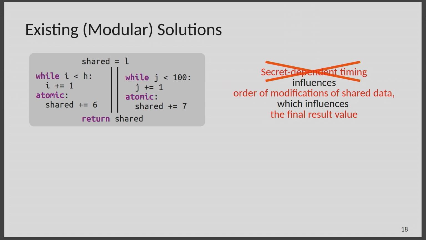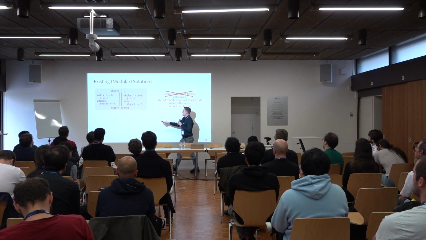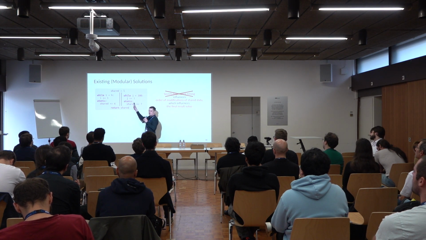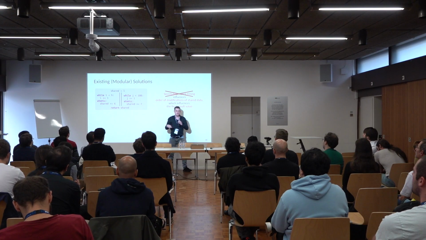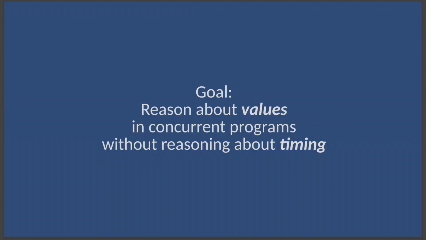There's also another potential problem, which is that these existing solutions are sometimes incomplete. So this is a variation of this example, where we first initialize a shared variable with the low input L. So that's one we're allowed to leak. And I've changed these assignments here so they no longer just assign 6 and 7, but now instead they atomically add 6 and 7. So now if you run this program, it'll always return L plus 13, right? So there's no secret information in here. But we still have a loop whose runtime depends on a secret input. So existing techniques would still say, no, you can't do this, even though it's fine.